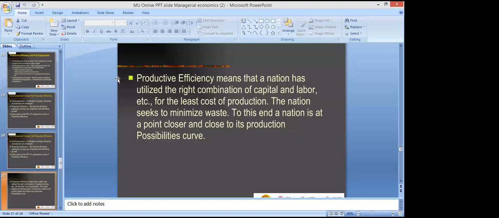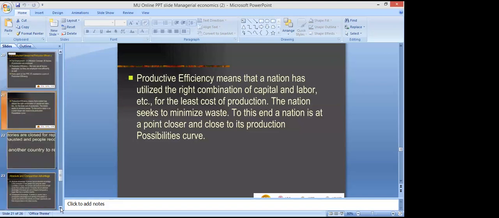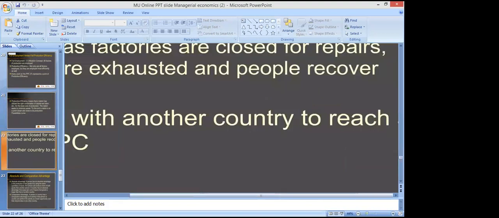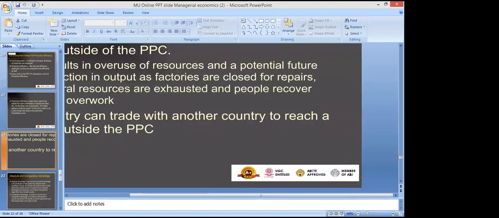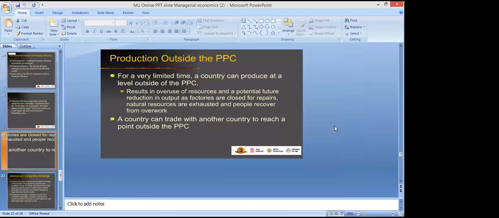If a point is above the PPC curve, definitely it will not be reachable to a country. As you can see on your slide also, for a very limited time, a country can produce at a level outside of the PPC. A country can produce outside the PPC, but this is an exceptional case. For example, if a country is trading with another country, it can produce outside the PPC curve, right? Because it will borrow the resources.